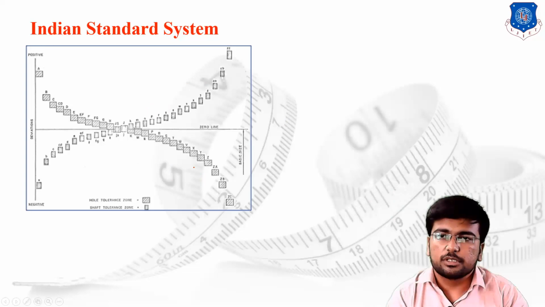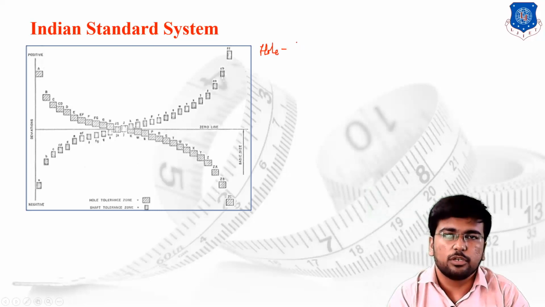The figure shows the basic standard system which we are following. You have to remember two or three things. For the nomenclature of the hole, or the specification of the hole, we are using capital letters, let's say capital A, capital B, capital C, D and so on. For the nomenclature of the shaft, we are using small letters, let's say a, b, c, d and so on.